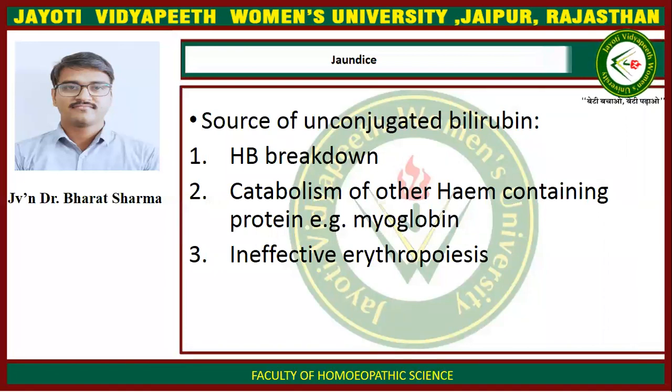Now, sources of unconjugated bilirubin. The sources for unconjugated bilirubin are hemoglobin breakdown, excessive hemoglobin breakdown; second, catabolism of other heme-containing proteins, that is myoglobin; and ineffective erythropoiesis. These all three conditions can cause an increase in the unconjugated bilirubin level.